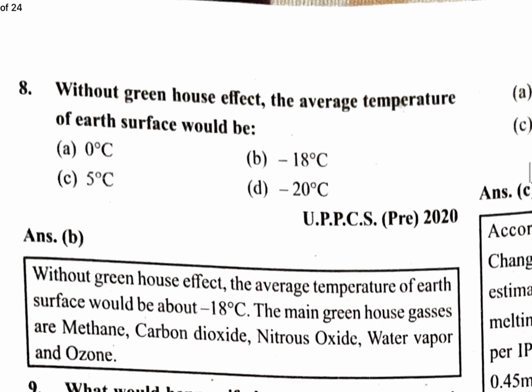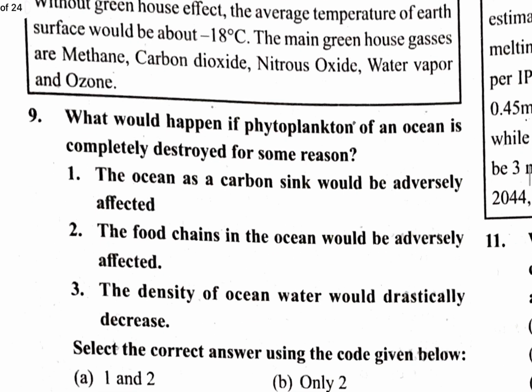Next question. Without the greenhouse effect, the average temperature of Earth's surface would be? If there were no greenhouse effect, what would be the temperature of the Earth's surface? That will be minus 18 degrees Celsius. So the greenhouse effect is necessary for living things on Earth. Next question: what would happen if the phytoplankton of an ocean is completely destroyed for some reason?